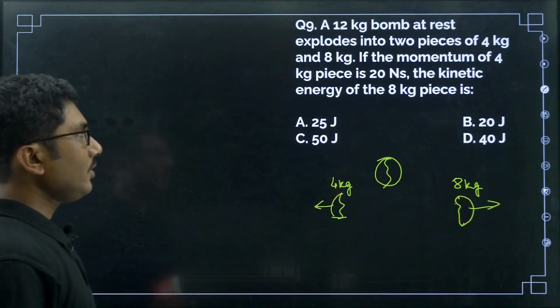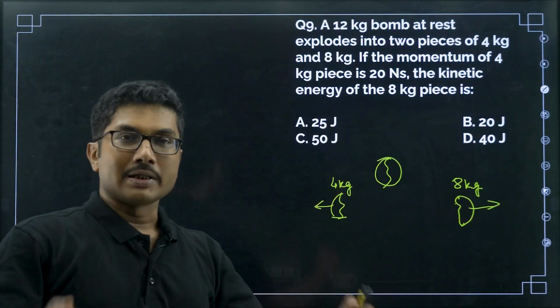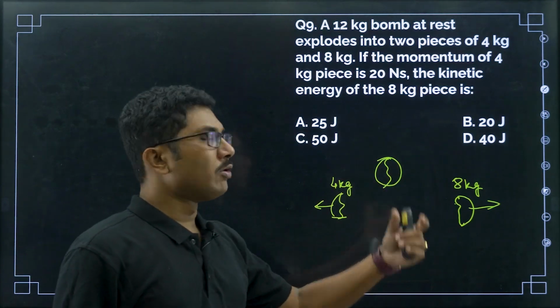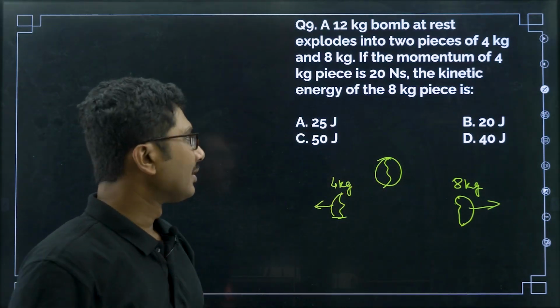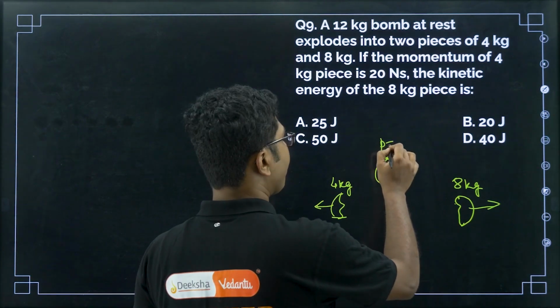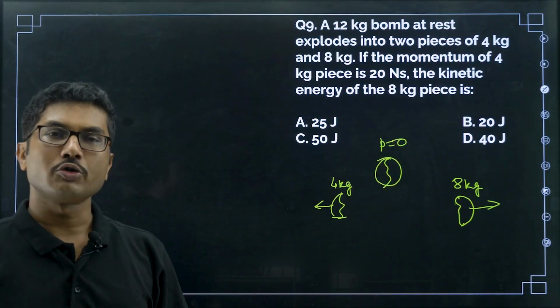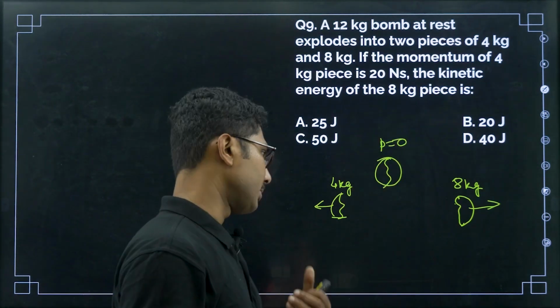Now what will be conserved in this case? The initial momentum of the bomb is 0, right? So initial momentum will be 0. So final momentum will also be 0 because momentum is always conserved.